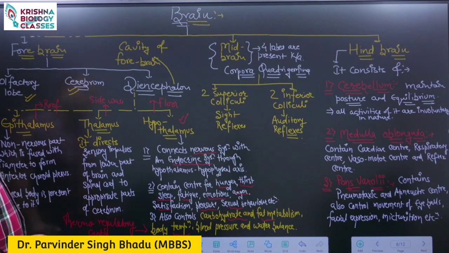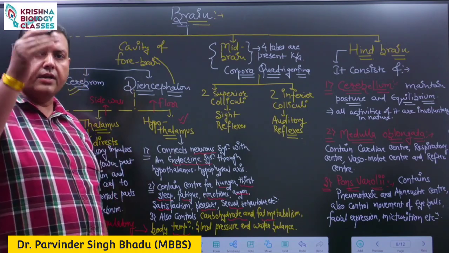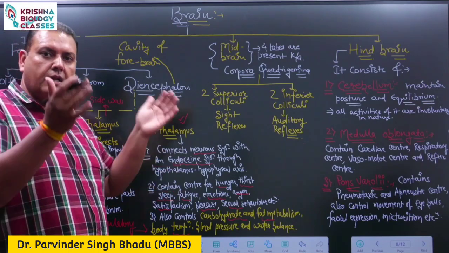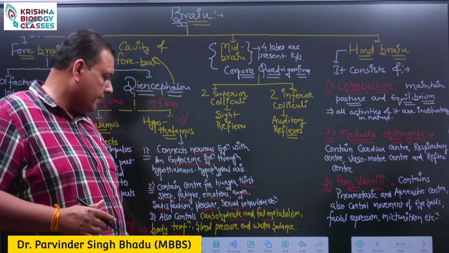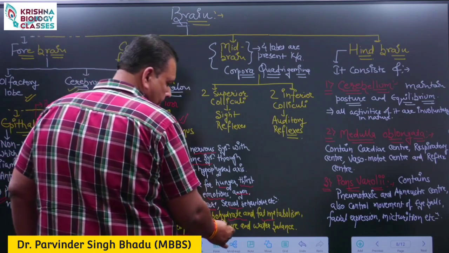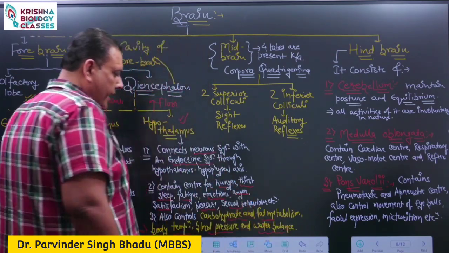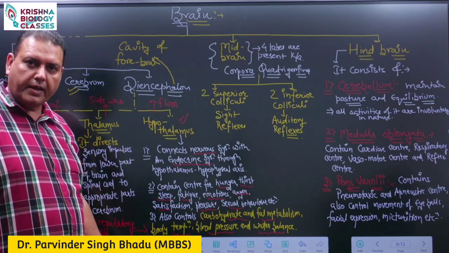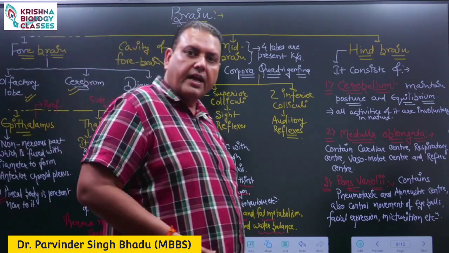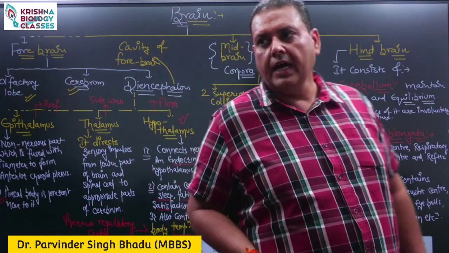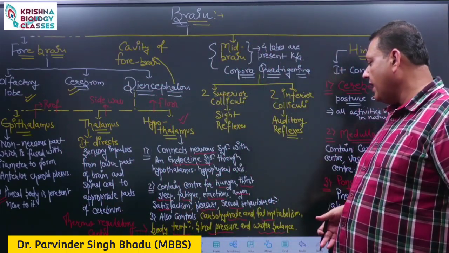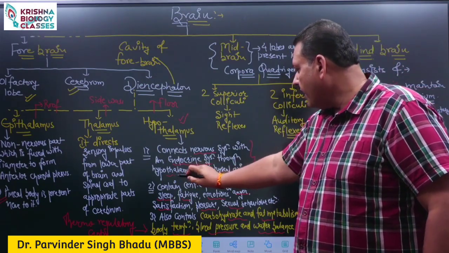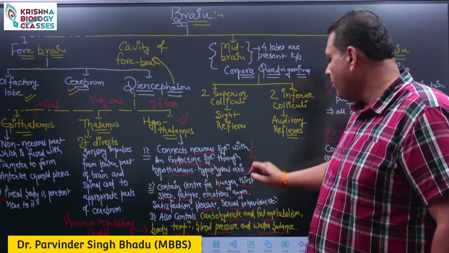For example, during fever, our body temperature increases. So the thermoregulatory center of the hypothalamus starts to control this temperature, and it also controls the blood pressure and water balance, water and ion balance. So the hypothalamus is the most important part of our brain, which connects the nervous system with the endocrine system through the hypothalamo-hypophyseal portal axis.